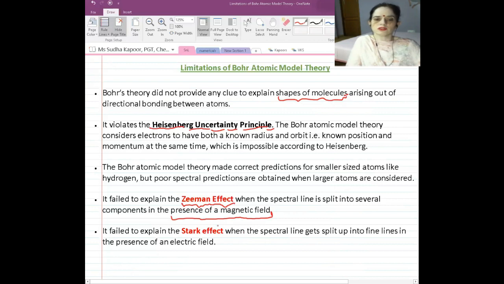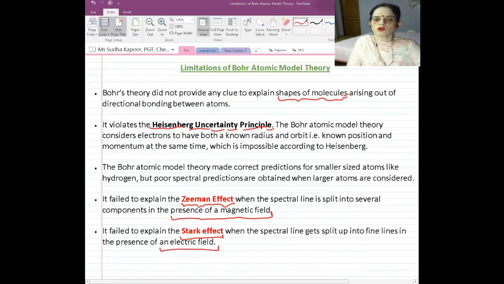Similarly, Bohr was not able to explain the Stark effect. These are usually one-mark questions: what is the Zeeman effect? What is the Stark effect? In the Stark effect, there is splitting of spectral lines, but in the presence of an electric field.